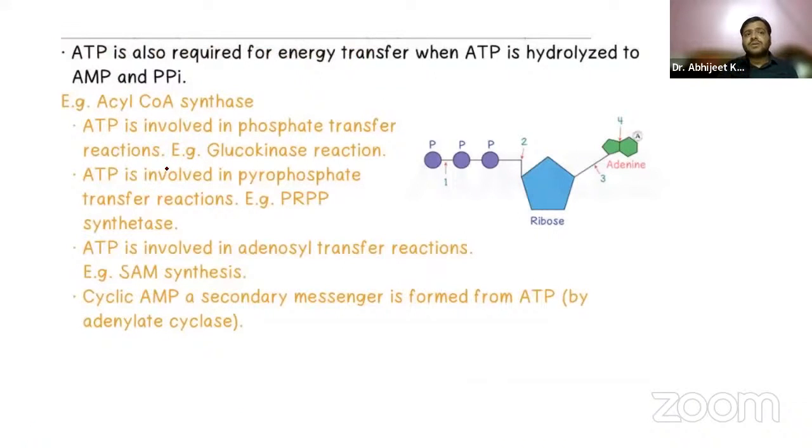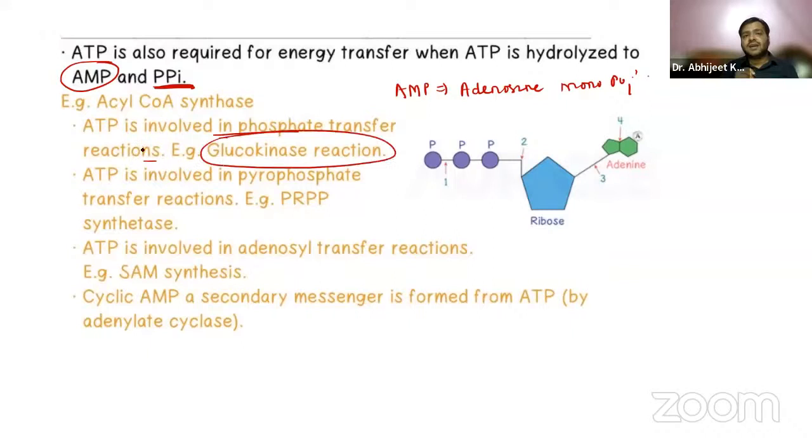It can also be further hydrolyzed to AMP, which stands for adenosine monophosphate, and two inorganic phosphates will be released. ATP is also involved in phosphate transfer reactions, such as the glucokinase reaction.